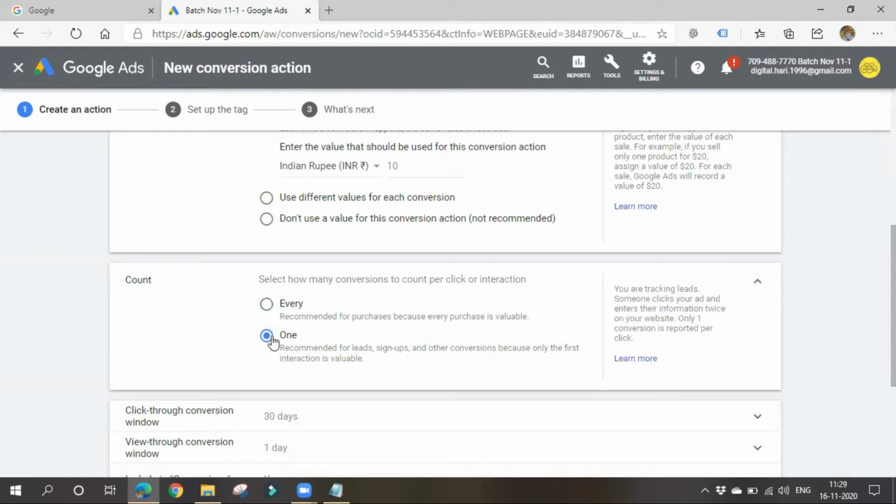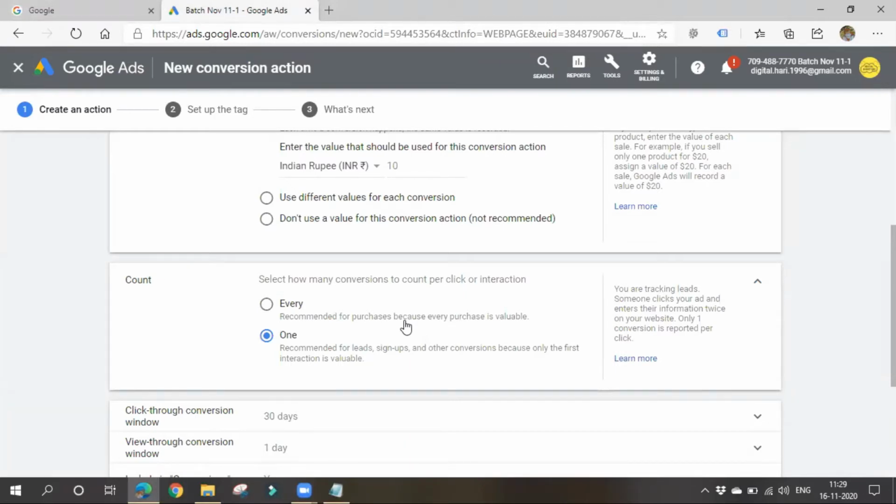Okay, so though the same person submits a form or downloads something from my website 1,000 times, it will be only one conversion for me, as it is only one person doing it multiple times. In the case of purchases or e-commerce sites, as he purchases a product, every conversion is valuable. That's why I'll count every conversion. I'll give a number to each and every conversion.